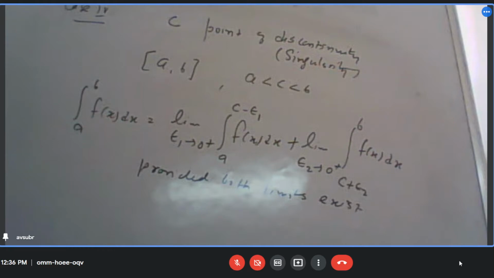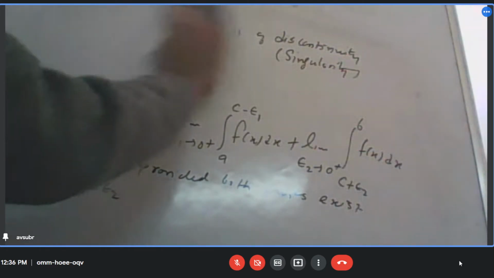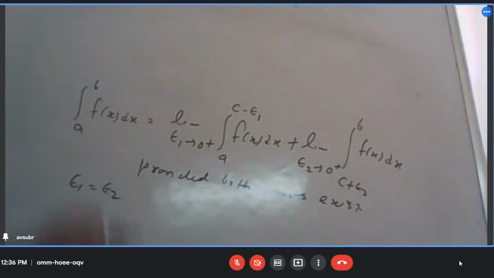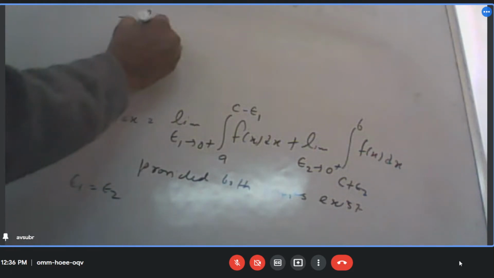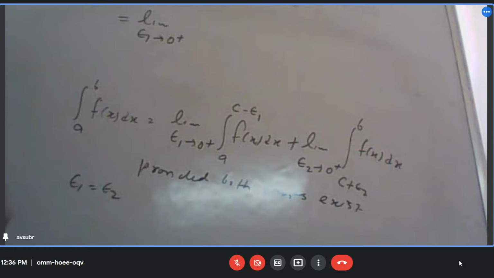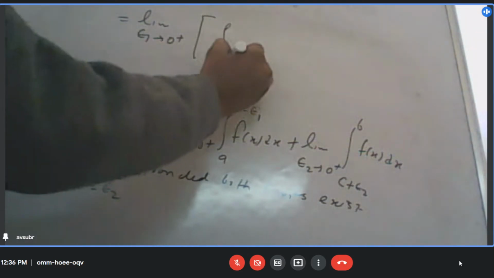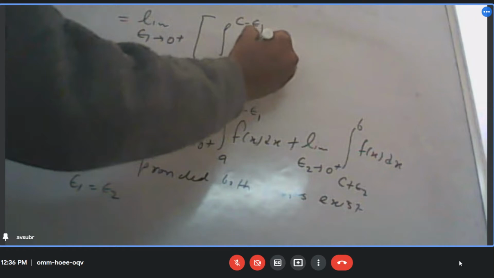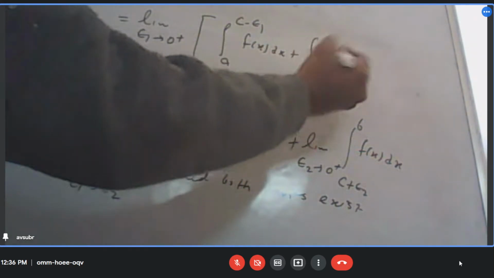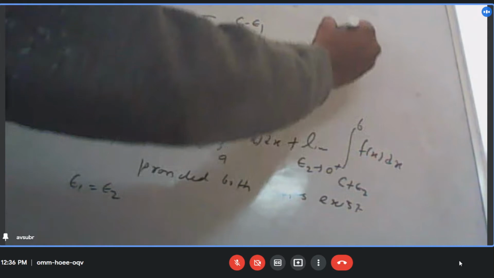Now let us take these two points, epsilon 1 and epsilon 2, as the same point. In that case, the limit as epsilon 1 goes to 0 of the integral from a to c minus epsilon 1 and c plus epsilon 1 to b.